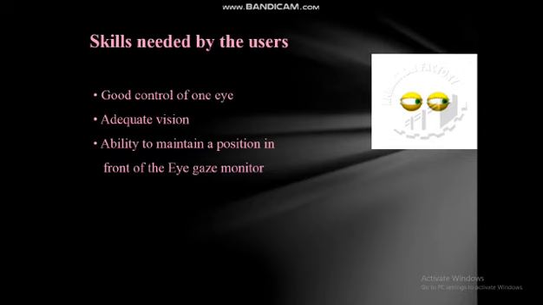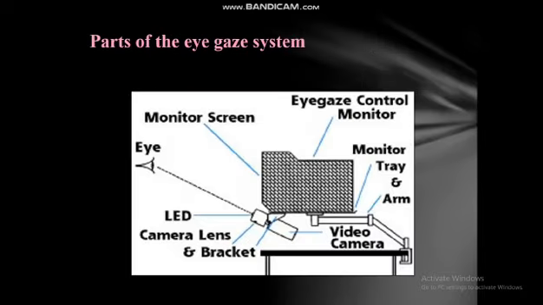Coming to the working of the eye gaze system. Eye gaze system uses the pupil central corneal reflection method. Firstly, the video camera is mounted below the monitor, it takes 60 pictures per second, and the infrared rays which are reflected from the user's eye are recorded, and the sensor records when the reflected light is moving, and the computer then calculates the person's gaze point. This is the working of the eye gaze system which I had discussed just now.